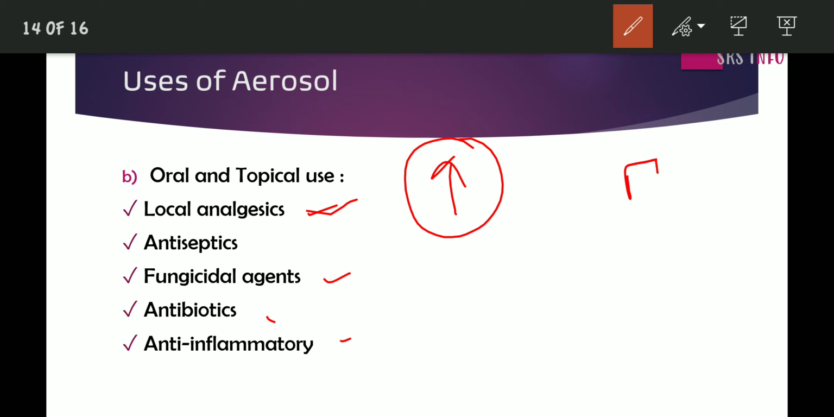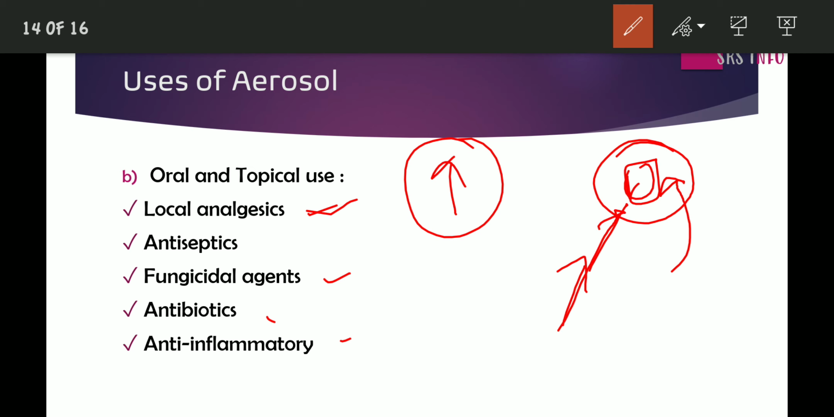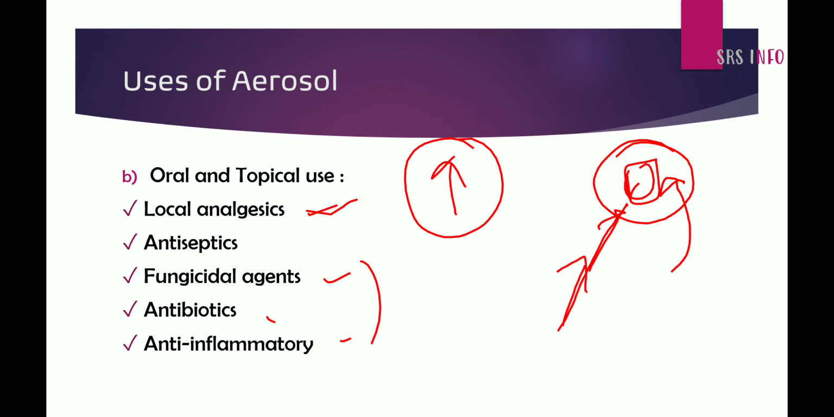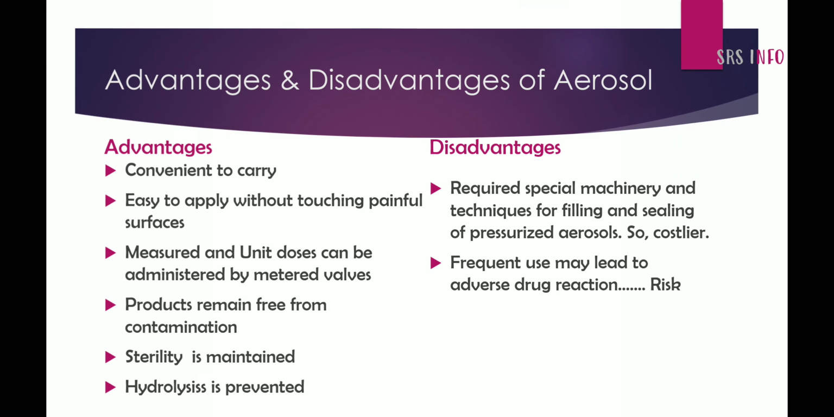For example, if there is a wound in our body, we just spray this local analgesic onto that area. There is no need to touch it with our finger or our hand, so the pain can be less. This is the main advantage when we use aerosols as topical analgesic. And we are also using antiseptic, fungicidal agents, antibiotics, anti-inflammatory through this aerosol method. These are the main uses of aerosols.